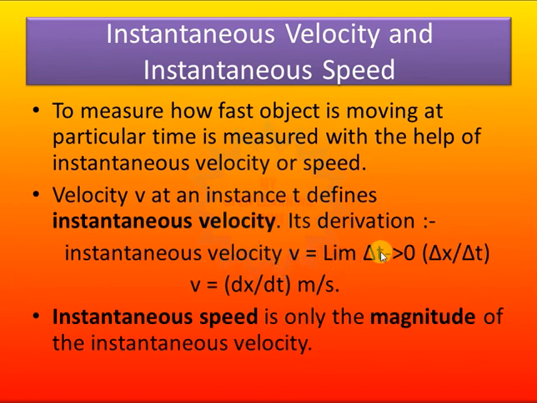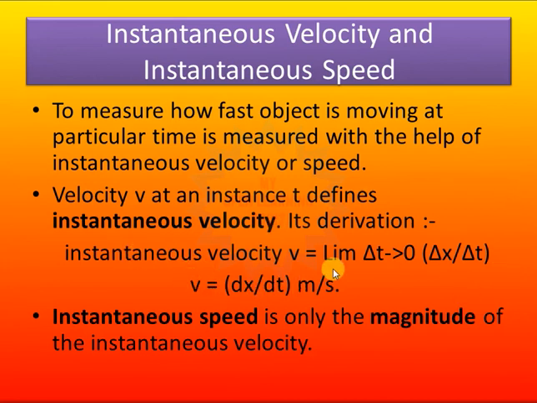We are taking the shortest time interval possible, an interval about to be 0. Then its velocity will be delta x by delta t in the shortest interval. So this defines the instantaneous velocity.